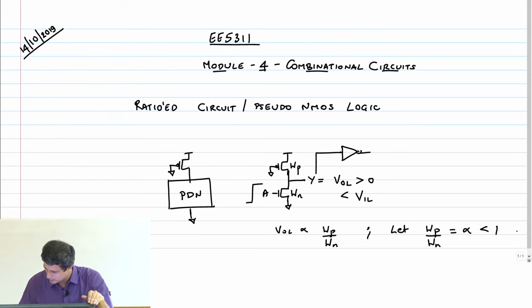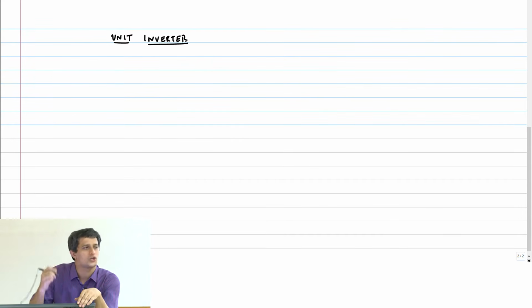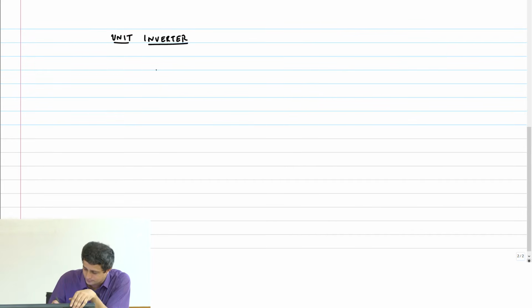So now with this, the first thing we will do is construct our unit inverter. We did this in all the cases, even in the high skew and low skew logic. Let's look at the construction of a unit inverter first, because if you understand this, then the logical effort calculation becomes very simple.